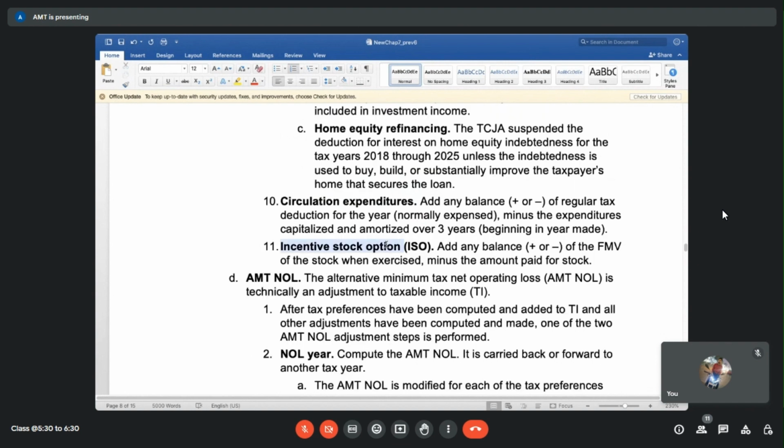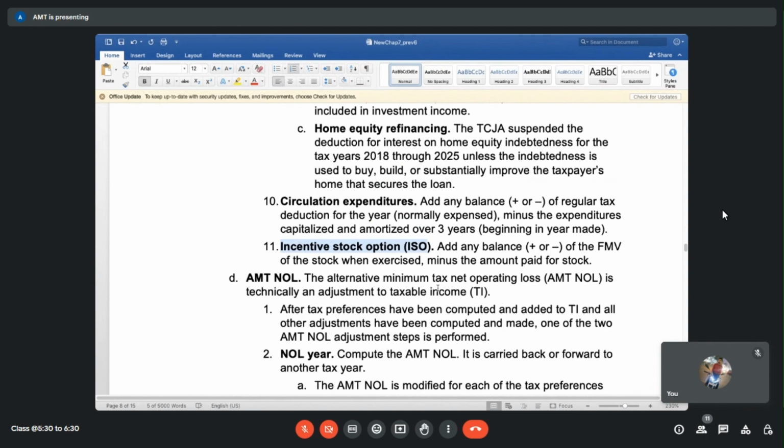ISOs. Who remembers what is ISO and why ISOs are different than NQSOs? Anyone? Raksha? Or Garima, do you remember? Is Tanya there? Yes. Any answers? What is ISO first of all?